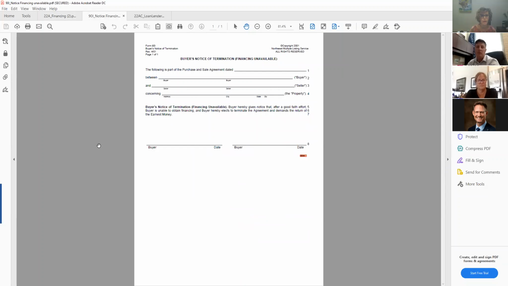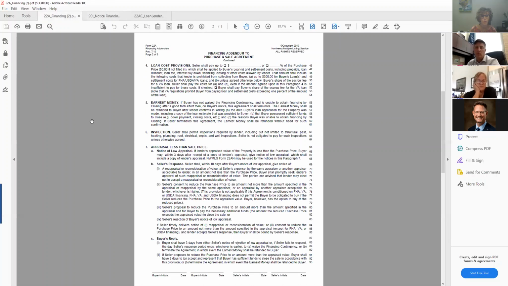Pretty basic. Buyer's notice of termination, it hereby gives notice that in good faith effort, the buyer is unable to obtain financing, and the buyer hereby elects to terminate the agreement and demands the return of the earnest money. So pretty basic there. So with this, you would want the lender to actually go in and do a letter that covers the things here in paragraph 5.